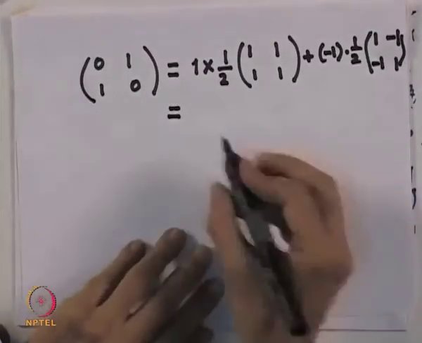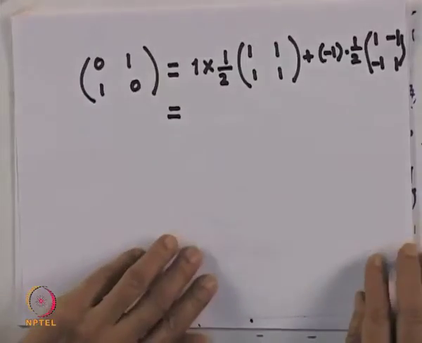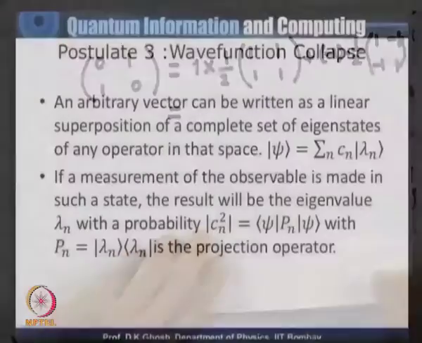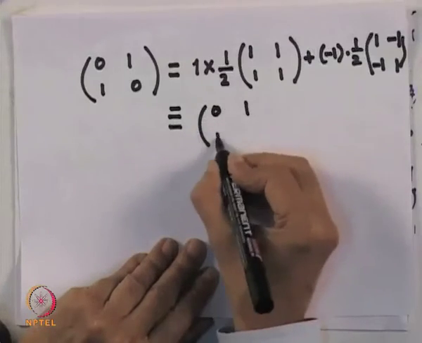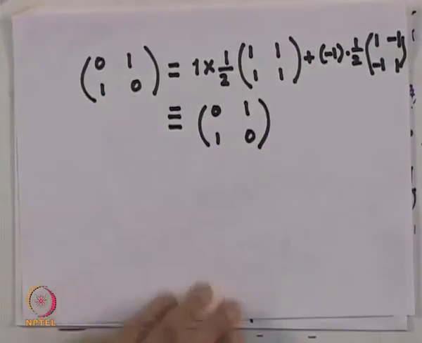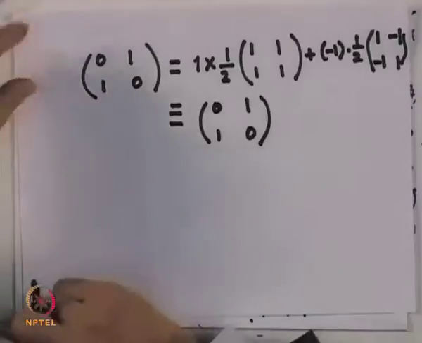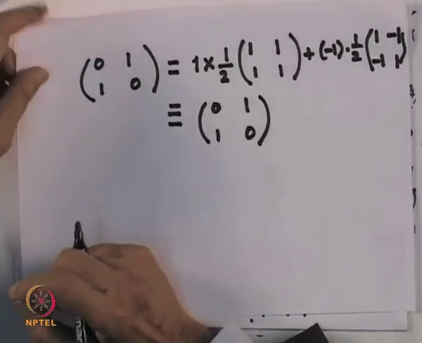You can see that this does indeed give this one. So this was my second postulate, and we have done some linear algebra with it.